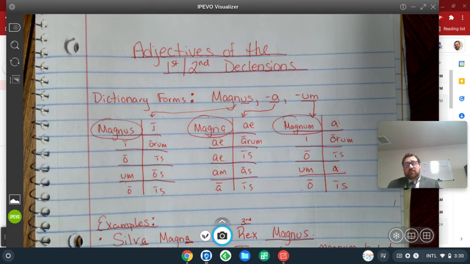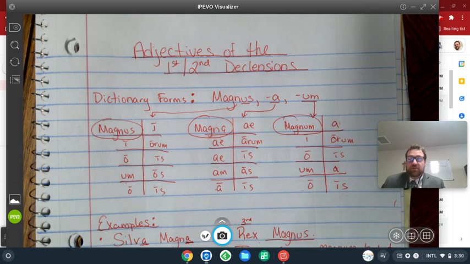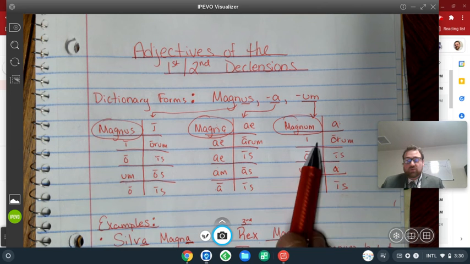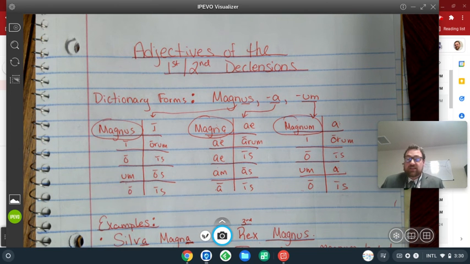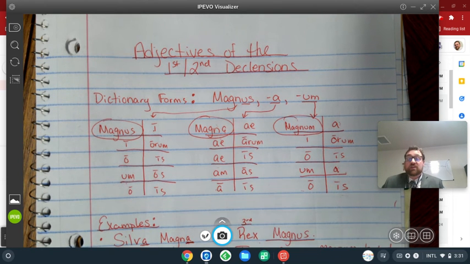So what does it mean that an adjective belongs to the first or second declension? What it doesn't mean is that I can't talk about a big king, for example. This word means big, if I didn't say that already. I can use this word to describe a king and say, the big king did this, or I see a big king. So it doesn't mean that these adjectives can only be used to describe first or second declension nouns. These adjectives can be used to describe nouns of any declension.